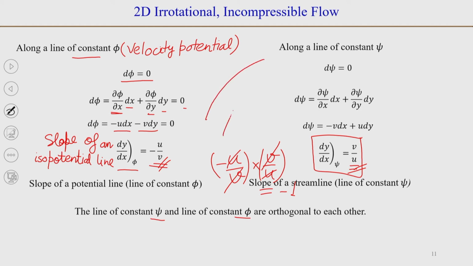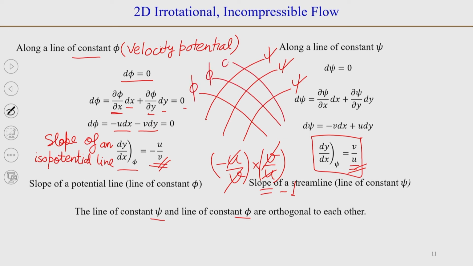So, if you plot lines of constant stream function and of constant velocity potential, they will be normal to each other. Okay.